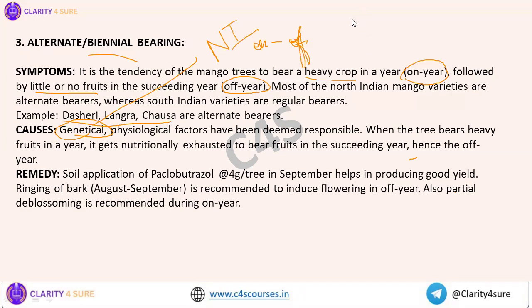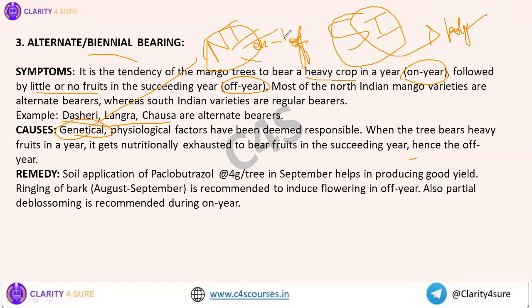And usually it is assumed that most of the South Indian varieties are regular bearers, and most of the South Indian varieties are also what? They are polyembryonic varieties, and they are regarded to be regular bearers, whereas the North Indian varieties are alternate bearers, and they are monoembryonic. So this is another piece of information that I have given you.